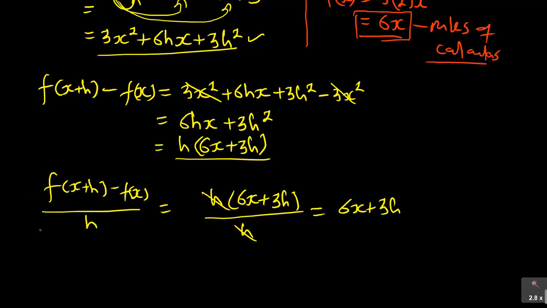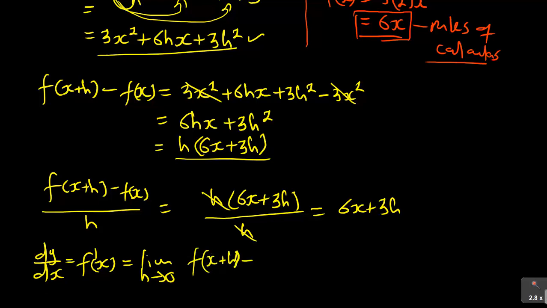Now you can finalize this to say, now my dy over dx, or my f prime x in this case, is equal to, remember, it's the limit as h approaches 0 from the formula, f of x plus h minus f of x over h, which is this thing here.